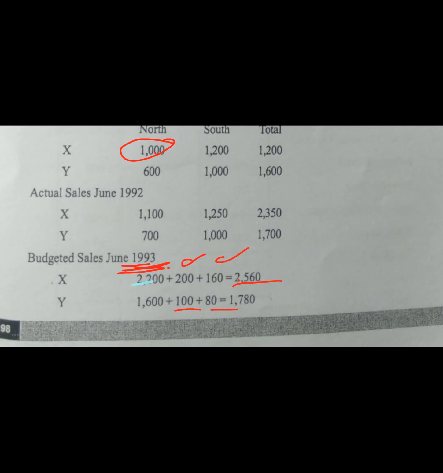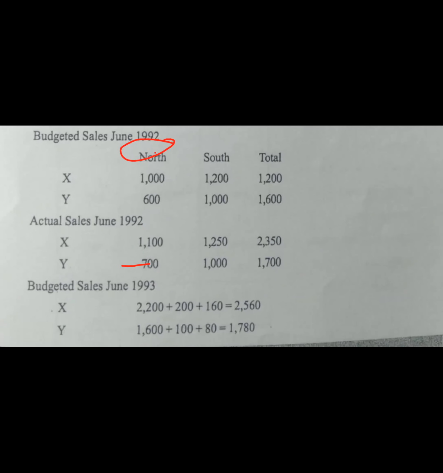Here also, see, here we are having budgeted figures for 1992. To this there will be increase. So this is east and west. So in east you are selling product X 1100, and in west you are selling 1200, total 2200. To this 200 and 160 are increasing, so total 2560.